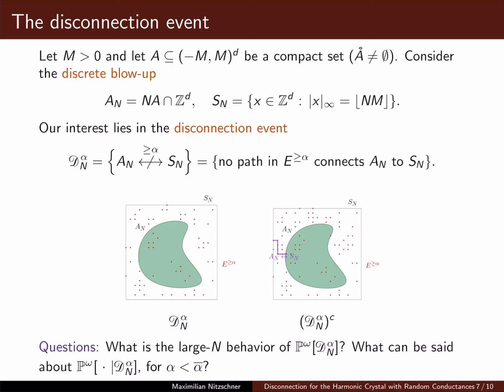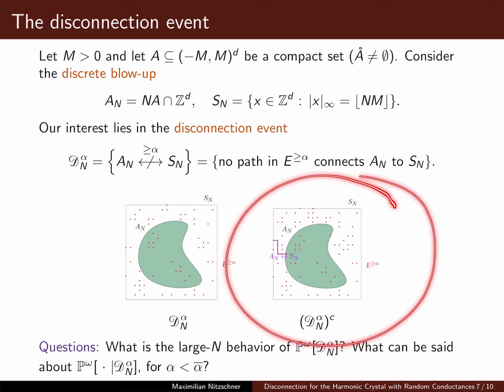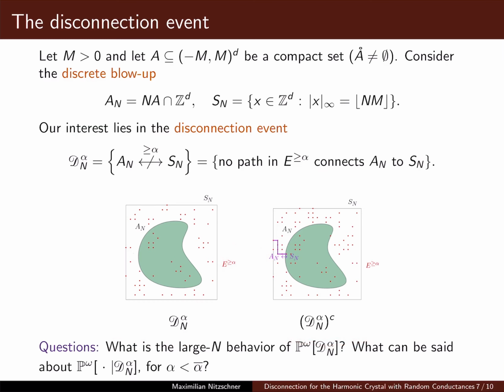And A_N is supposed to be the discrete blowup of the set A, and S_N is the boundary of the discrete blowup of this enclosing box. So here on the left, you can see a realization of the field where disconnection occurs. So there is no way to go from A_N to S_N via the set E bigger or equal to alpha. And here on the right, you can see an instance of the field where there actually is a path in E bigger or equal to alpha connecting A_N to S_N. So here, D_alpha^N, the disconnection event, does not occur.